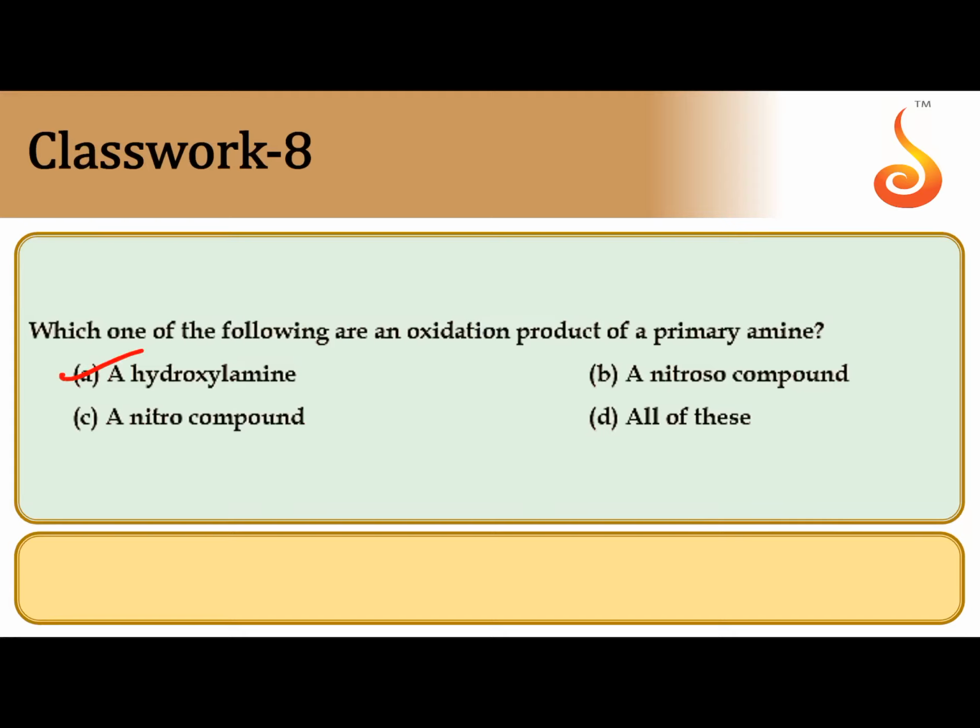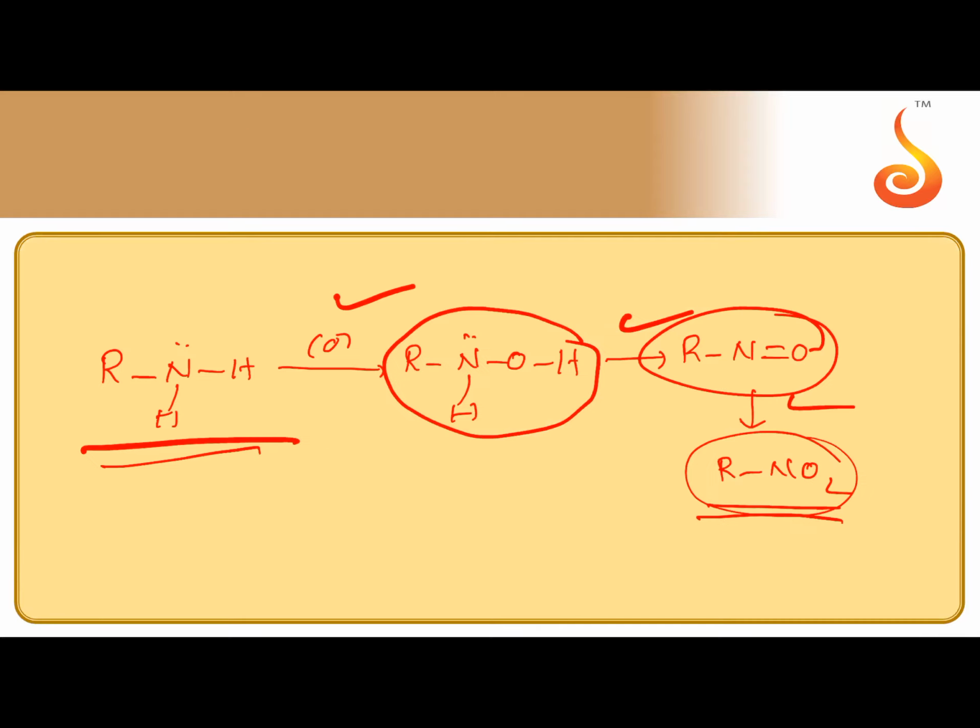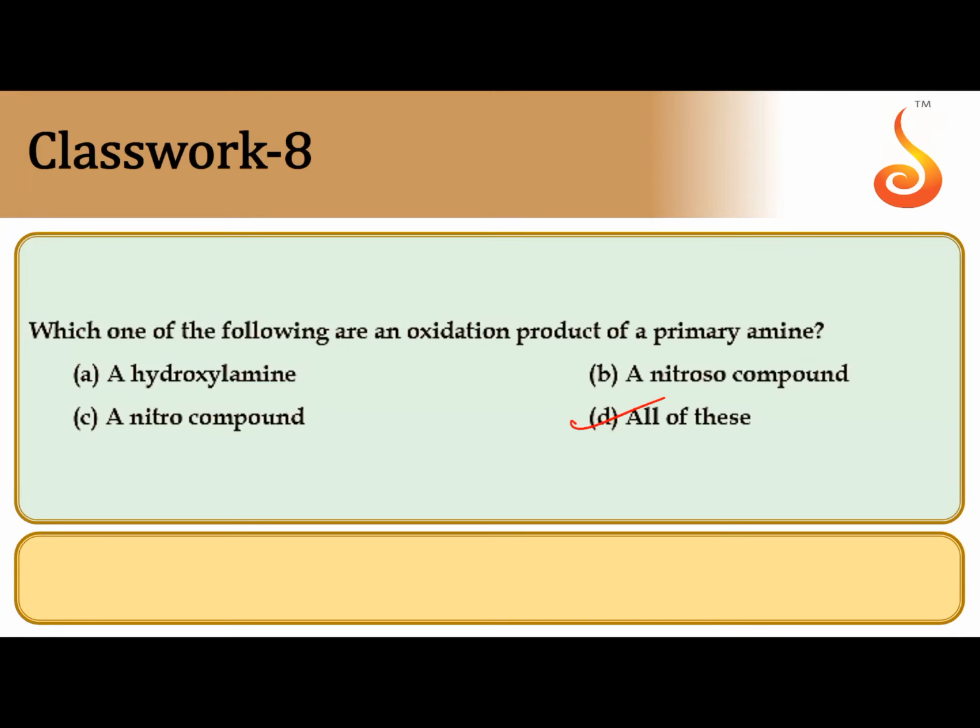During this oxidation process, we can get hydroxylamine, nitrosoalkane and nitroalkane. So the correct answer is A, B, C. Whenever more than two are correct, definitely the answer goes to D. So for this question, the correct answer is D, all are correct.